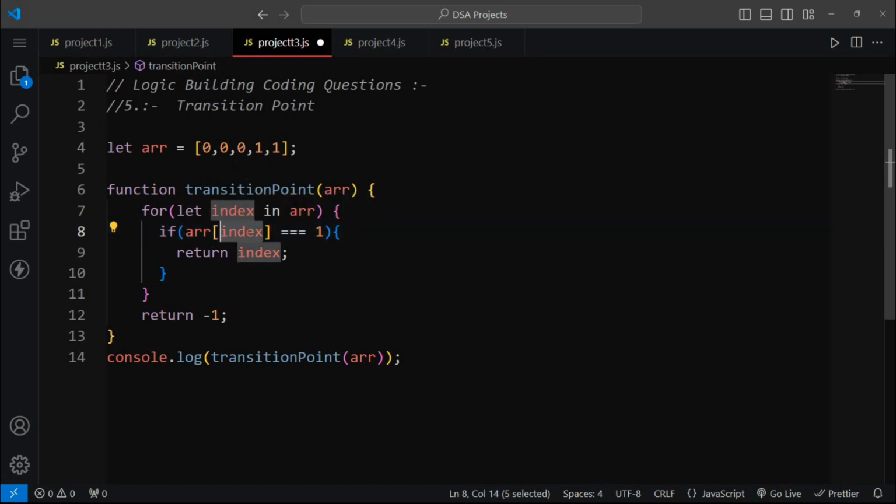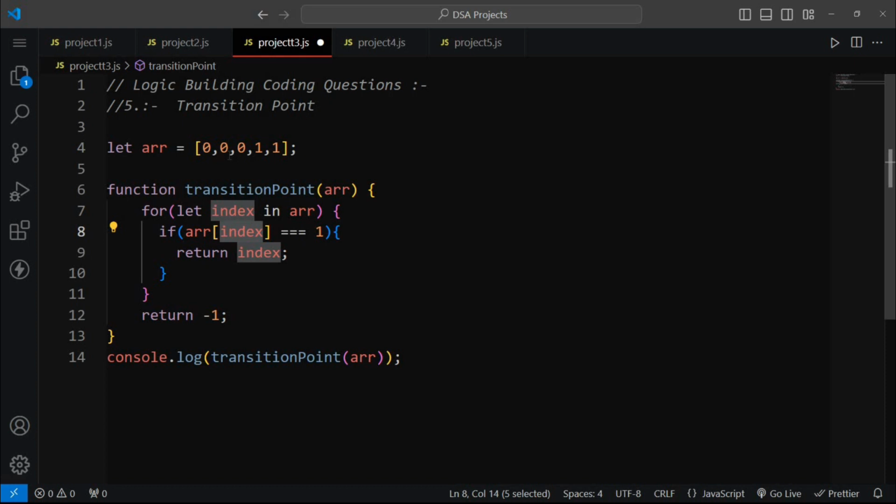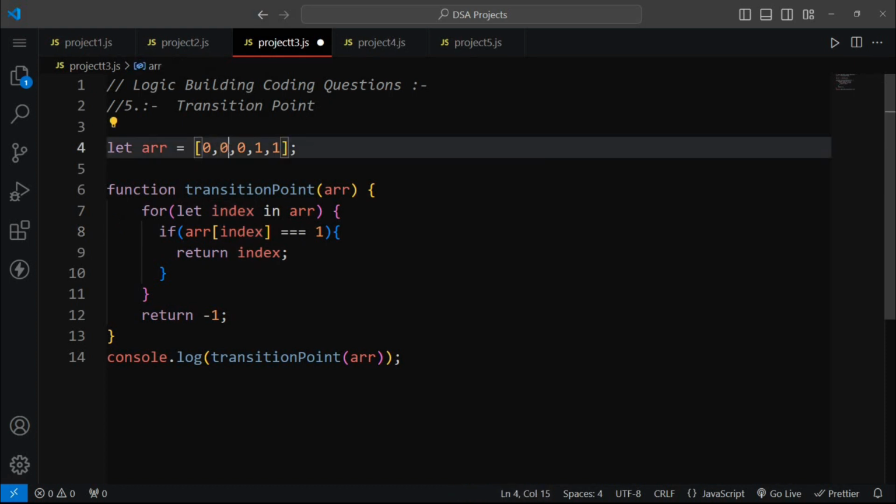If the index value is equal to 0, then we are iterating this particular 0, and if the value of index is 1, then we are moving ahead to the next element, which is similar to the previous one, 0. If the value of index is 2, then again we move ahead to the next element which is also 0.